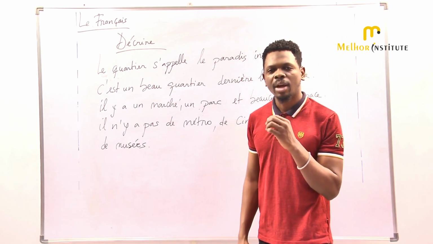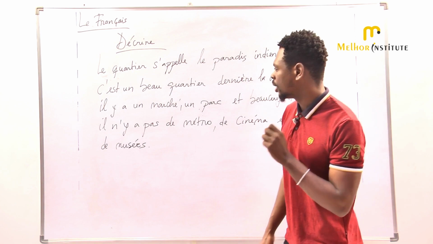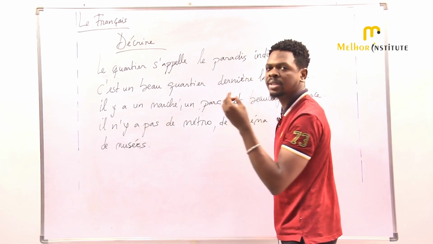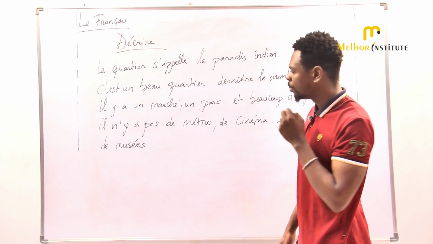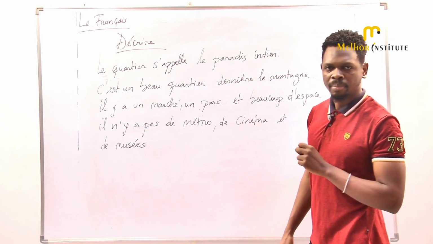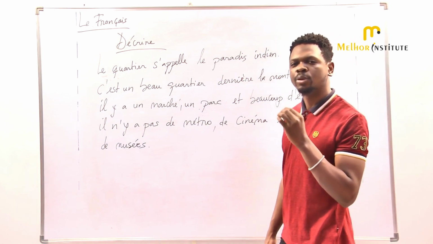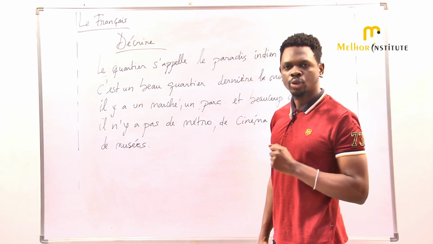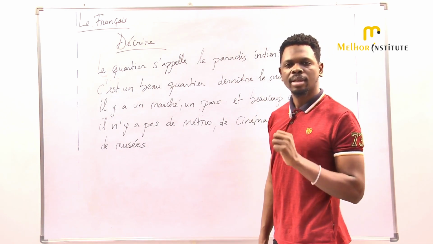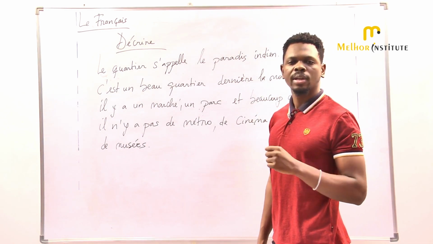So you will see I respected each and everything. When I'm using il y a, I use un because it's an indefinite article. But when I'm using il n'y a pas, I'm using des because the formula is supposed to be like that. So you can try to describe a place according to you using a dictionary.